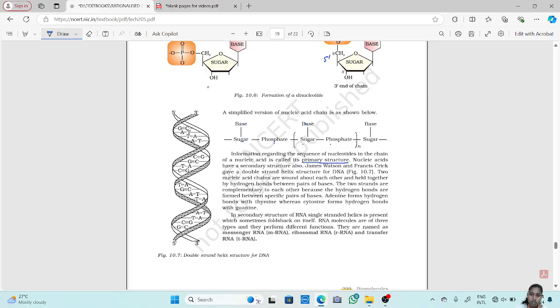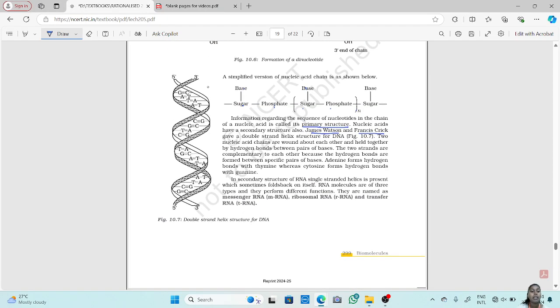Now there is a secondary structure also, which was given by James Watson and Francis Crick, Watson and Crick's model, if you remember properly. That is the double helix model, or double strand helix model, of the DNA, which was given by Watson and Crick. Now that is the secondary structure of the nucleic acid. Two nucleic acid chains are wound about each other and held together by hydrogen bonds between pairs of bases.